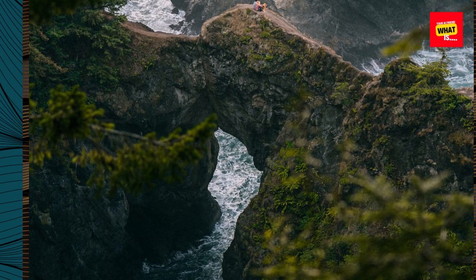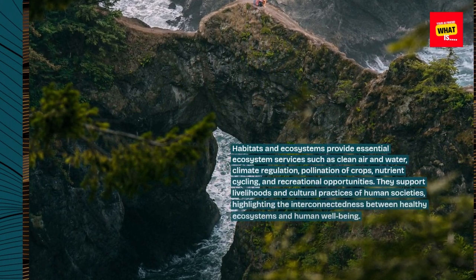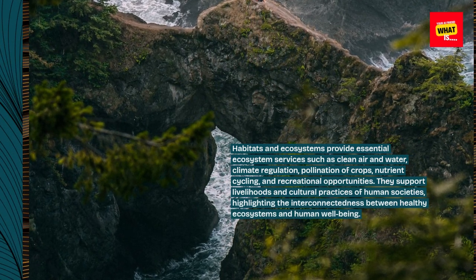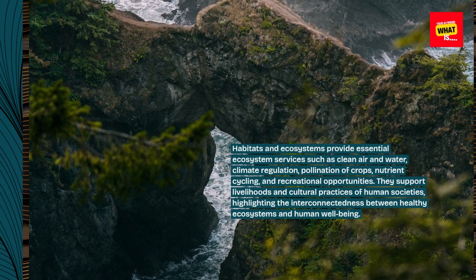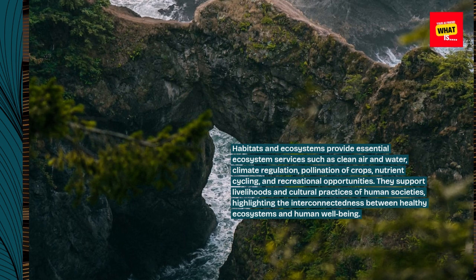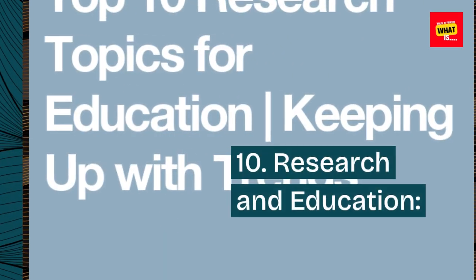9. Importance to human well-being. Habitats and ecosystems provide essential ecosystem services such as clean air and water, climate regulation, pollination of crops, nutrient cycling, and recreational opportunities. They support livelihoods and cultural practices of human societies, highlighting the interconnectedness between healthy ecosystems and human well-being.